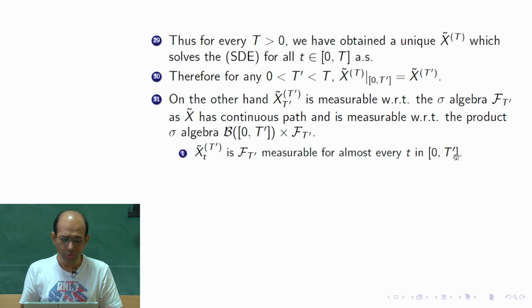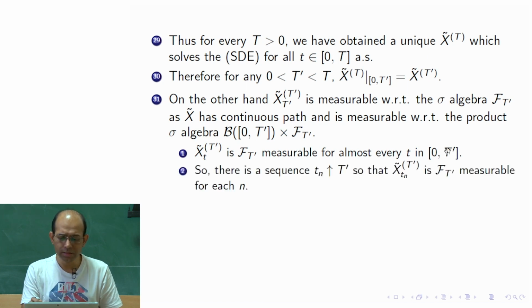Now, since this is true for almost every t, we take a neighborhood of t prime on the left hand side. That neighborhood would have a non-empty intersection with the complement of the zero measure set where this may not be F t prime measurable.